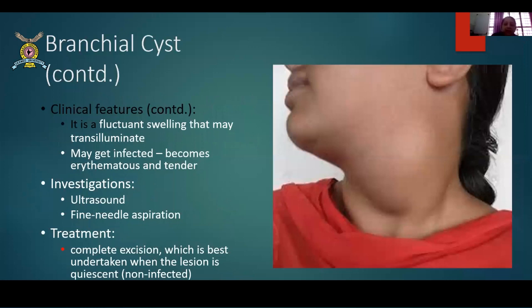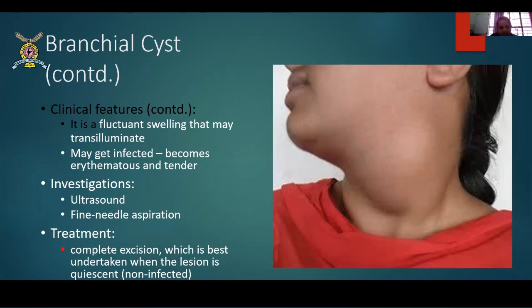Now this is a branchial cyst again. This is huge. In this lady, it is seen as a huge cyst. So it is a fluctuant swelling that may be transilluminant, may get infected and become erythematous or tender. As for investigation, you can do an ultrasonography and a fine needle aspiration. And in fine needle aspiration you get a cholesterol-like thick, sticky secretion, which is very classical of a branchial cyst, white colored or straw colored.